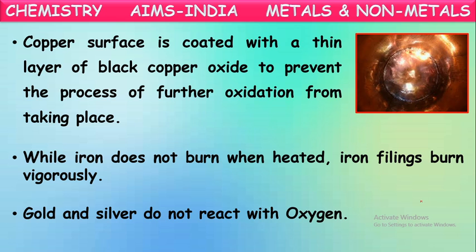So in this way, from metal to metal, the reactive nature with oxygen varies. Some metals react vigorously. They react with oxygen and form their oxides. Some metals react with the atmospheric oxygen and form a thin layer of their respective oxide so that further oxidation will be stopped. Some metals like iron won't react generally. When they are taken in small pieces, which we call iron filings, they can catch fire and burn. And some more metals like gold, silver and platinum are least reactive. They won't react with oxygen.